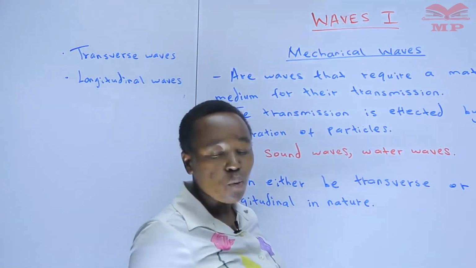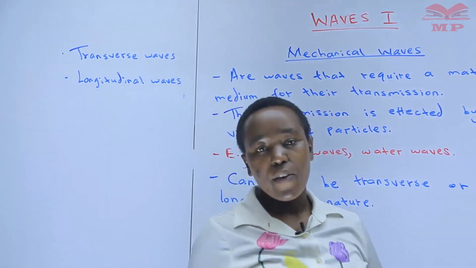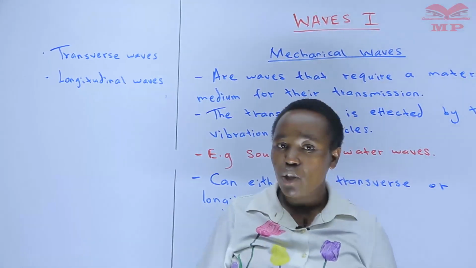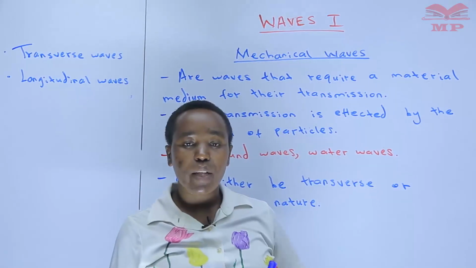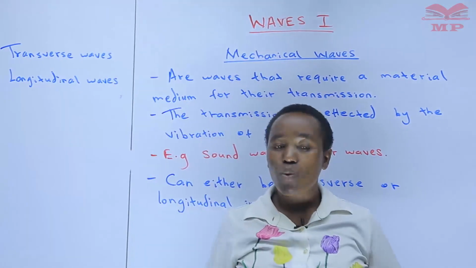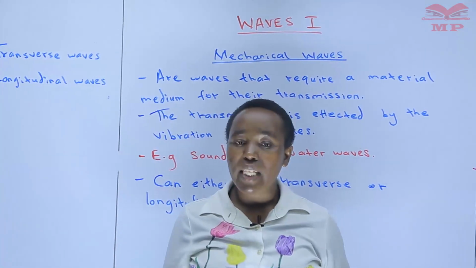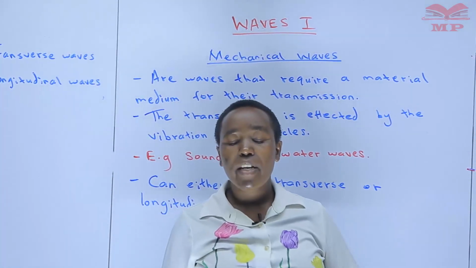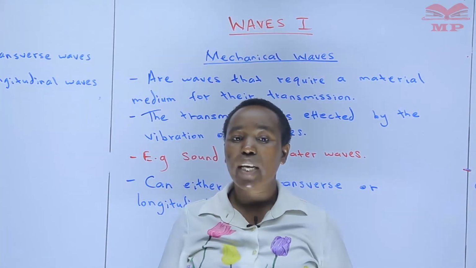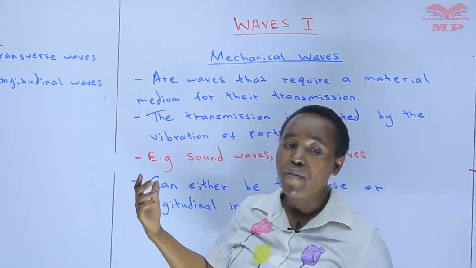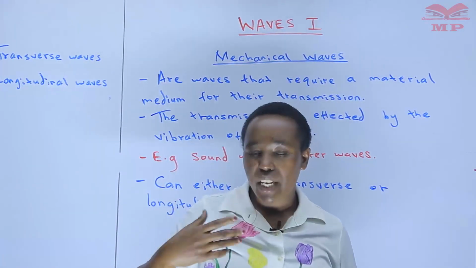So we have been able to know what is a wave, and we have seen that a wave is a transmission of disturbance, and as a branch of physics, it deals with the propagation of energy through space. Waves are very important in our day-to-day lives, and one very good example of a use of waves is in communication.